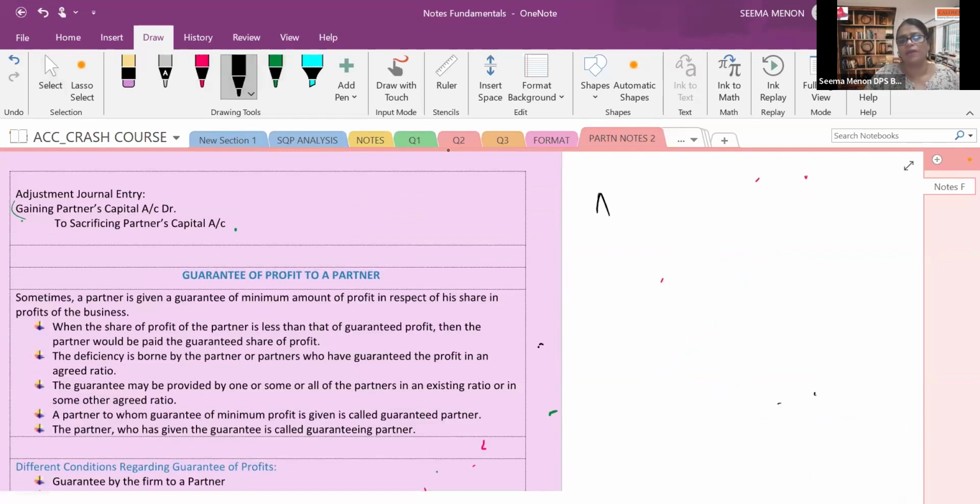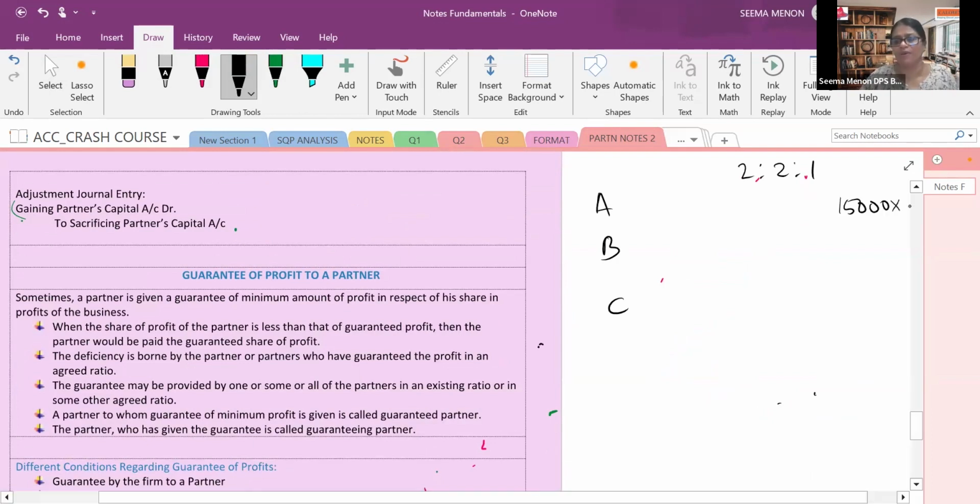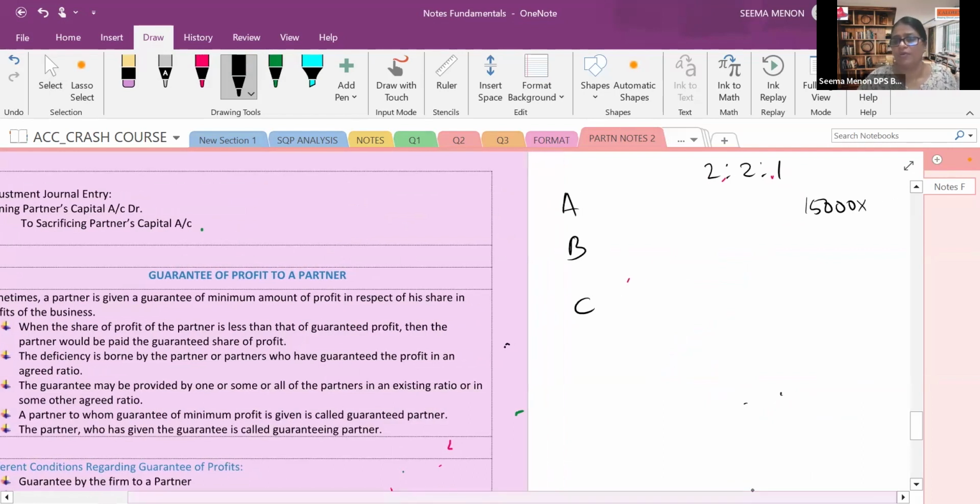Suppose there are three partners, A, B, C. Their profit sharing ratio is 2:2:1. Now they made a profit of 15,000. If we distribute 15,000 of profit among these partners, how will it be? 15,000 into 2 by 5, that means how much? That is 3. 3 2s are 6,000. A will get 6,000.